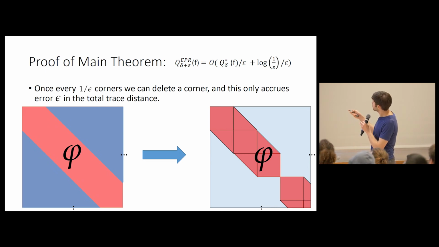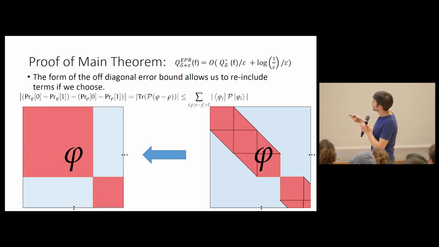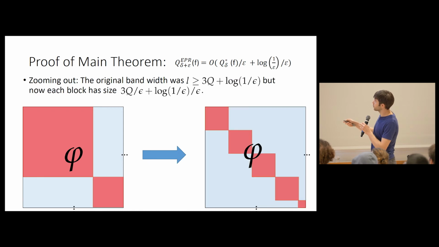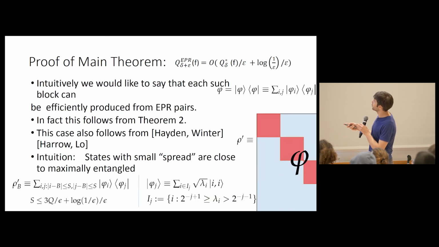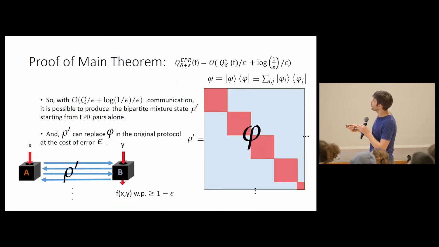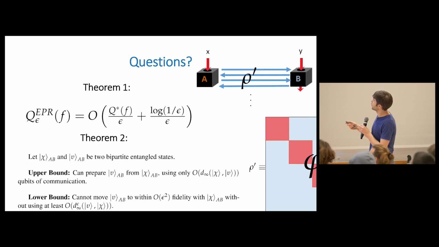Then there's a property of our result that you can now add these corners back, and you get these squares, and then you can zoom out, and you get that. Each one of these squares is close to a bunch of EPR pairs, and I won't say why that is, but it's true. There are a few more steps, but I think I'll end there.